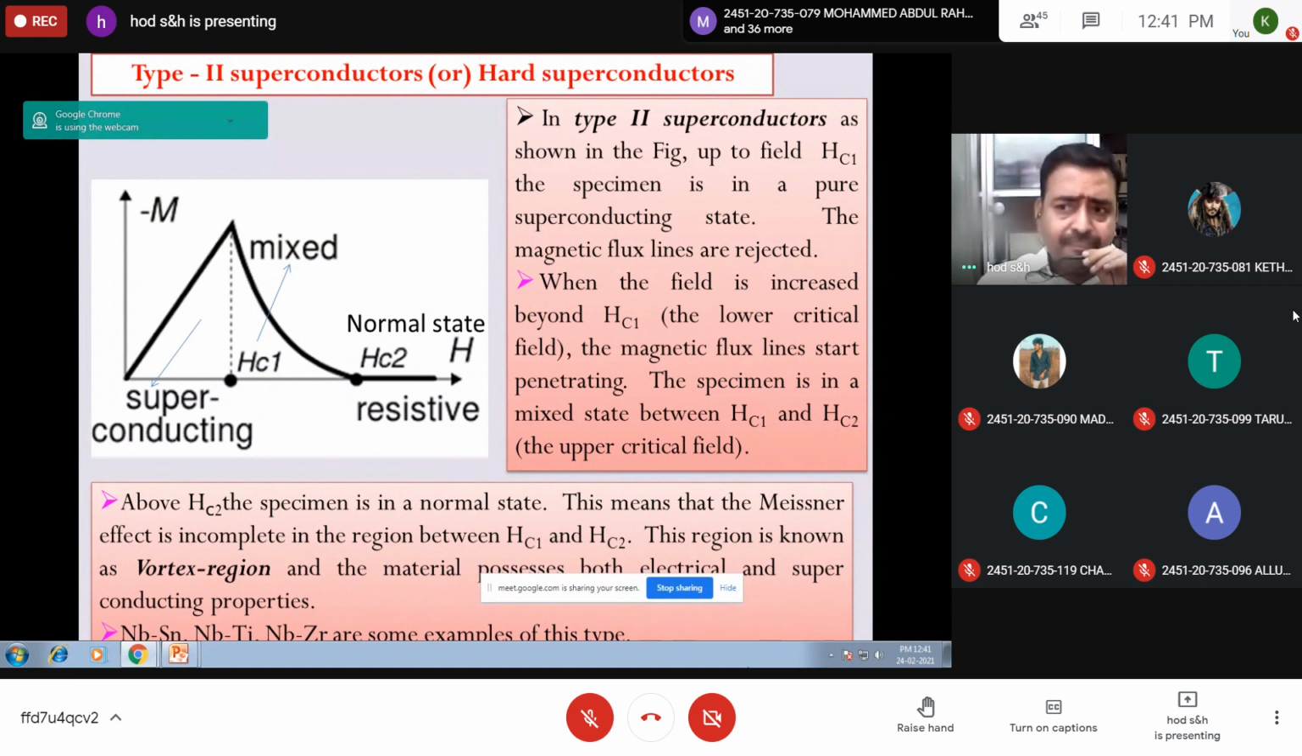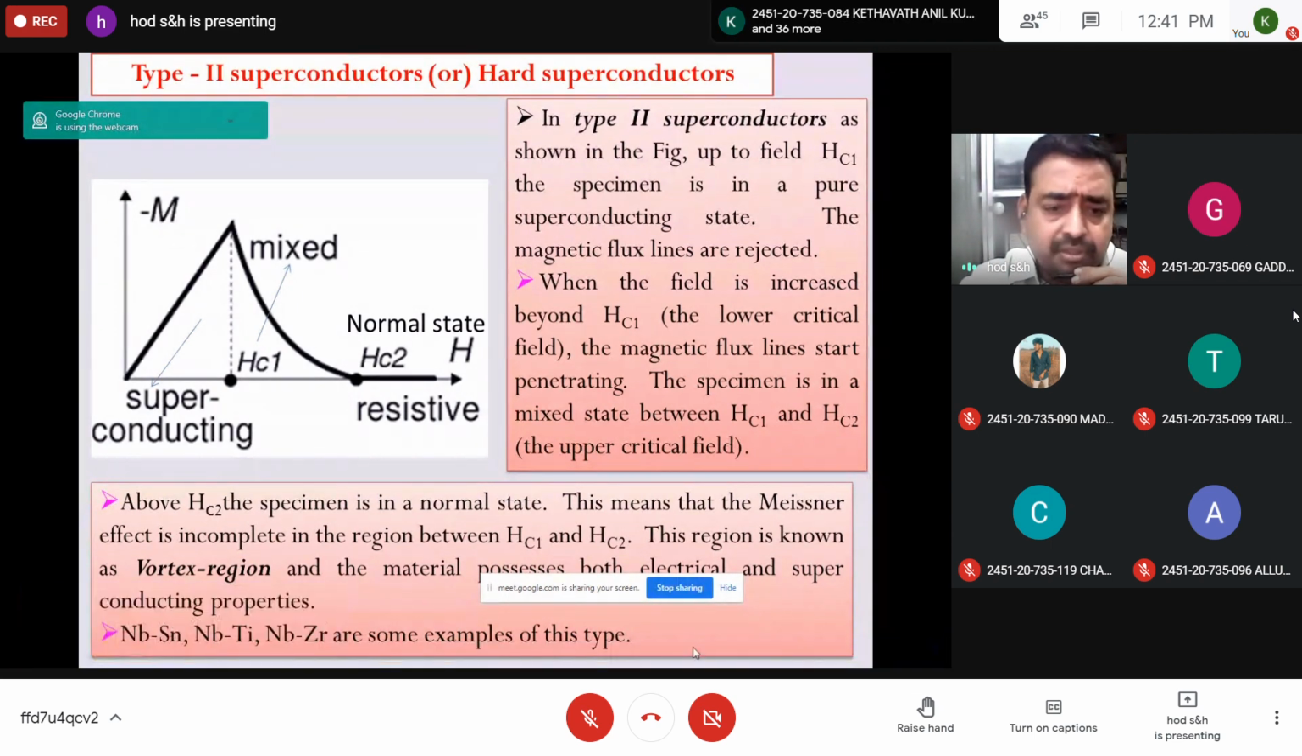Is it okay? Students, did you get this? The difference between type 1 and type 2, boys? Please respond. Yes, sir. And you should draw this diagram also for both cases, type 1 superconductors and type 2 superconductors. And the tabular column is given.